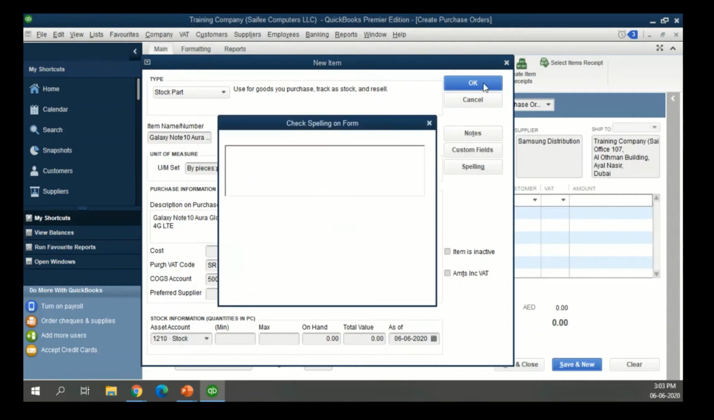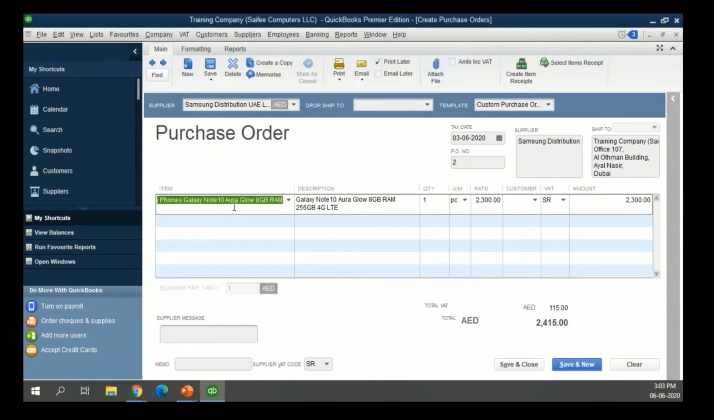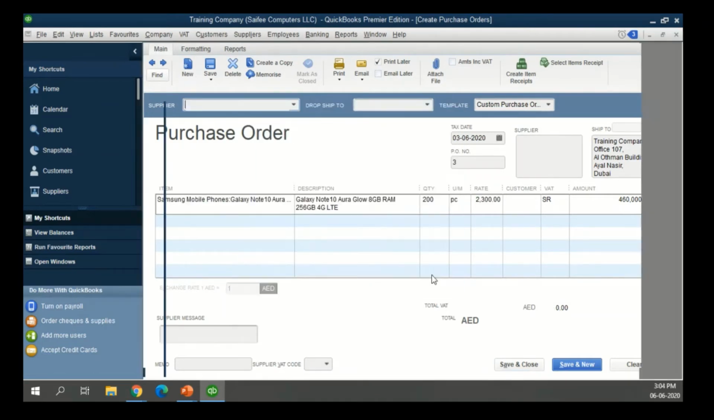My stock item is created. So I want to make a purchase order for this item. Let's say I want to buy 200 pieces. So 4,600, and the VAT here is 23,000, calculated automatically. So let's save and close this.